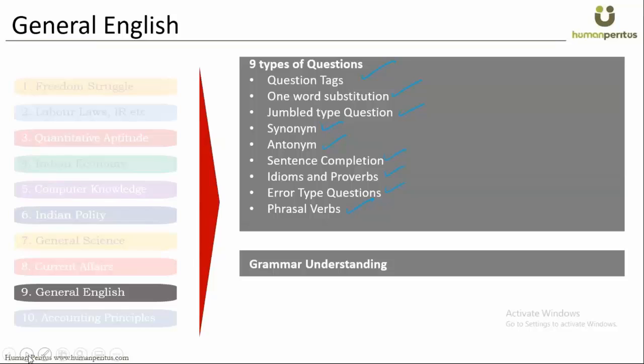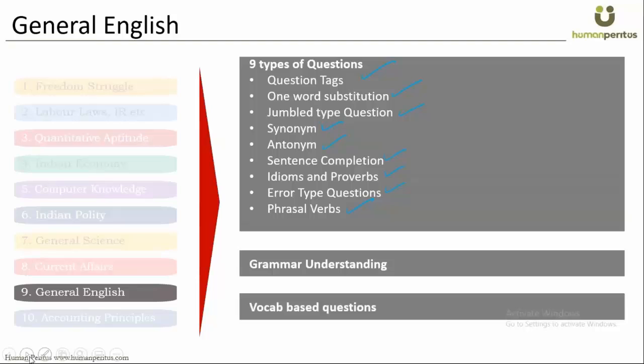When we teach you during the class, we'll tell you exactly what you have to study in each type of question. But before that, it's very important that you have a very good understanding of the basic grammar of English. I would really suggest that you immediately start reading newspapers, books, magazines, anything in English, to give you a good command over English, because that's very important. In English, there is no definite syllabus or definite book from where they will ask you the question. You really need to have a vast vocabulary to answer the questions in English.